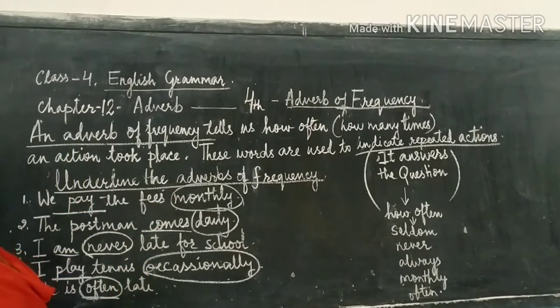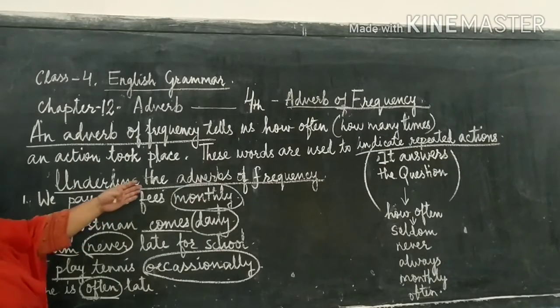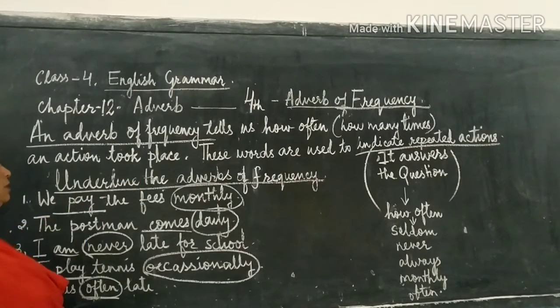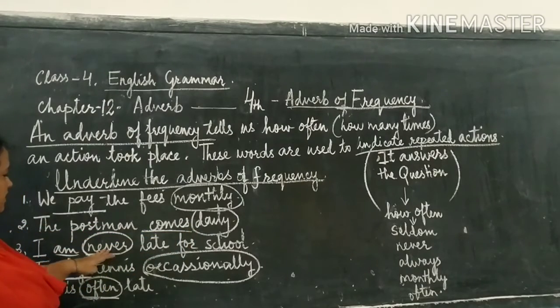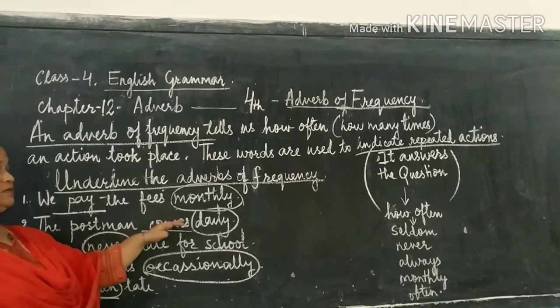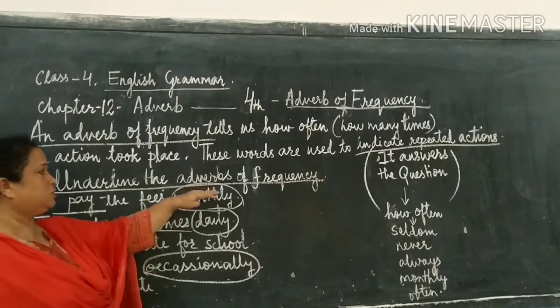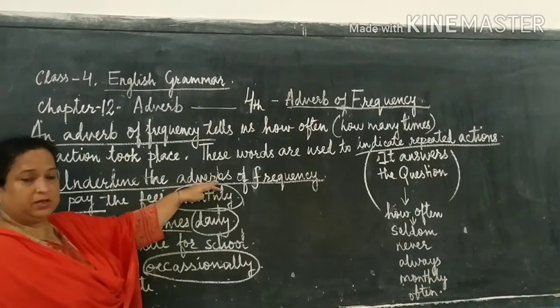So what were the adverbs we took out, or the adverbs of frequency that we took out? Monthly, daily, never, occasionally, often. These were the adverbs from the sentences and they belong to adverb of frequency.